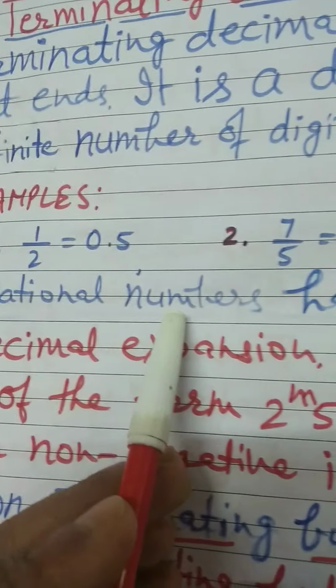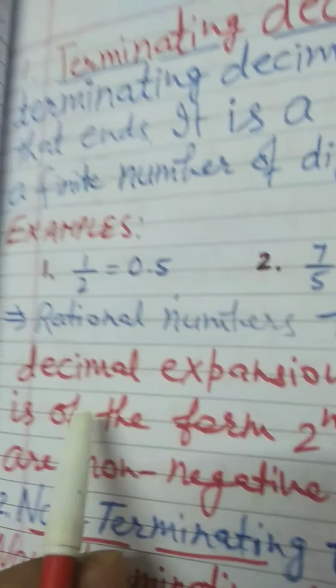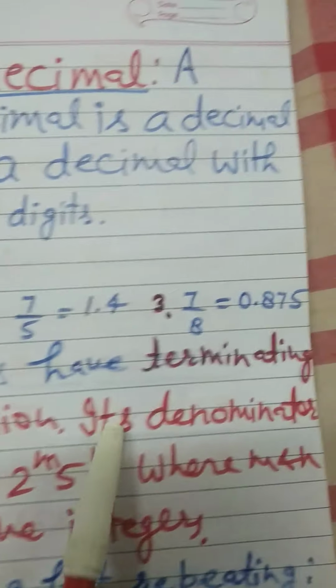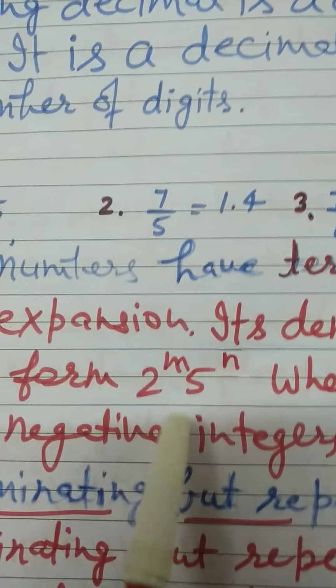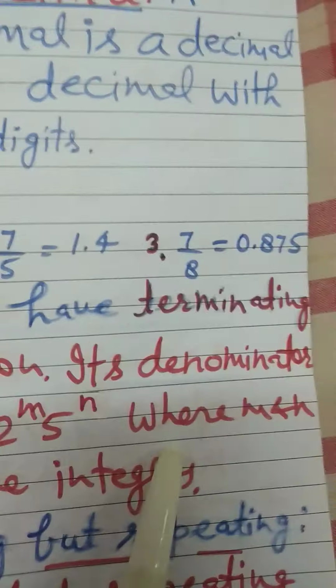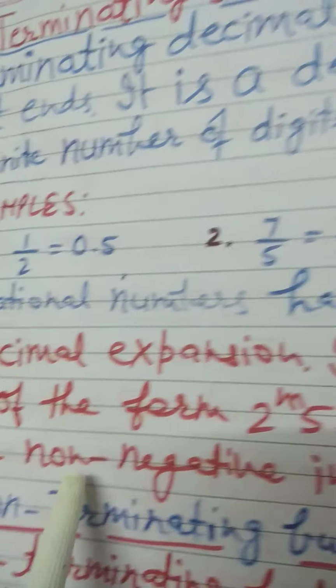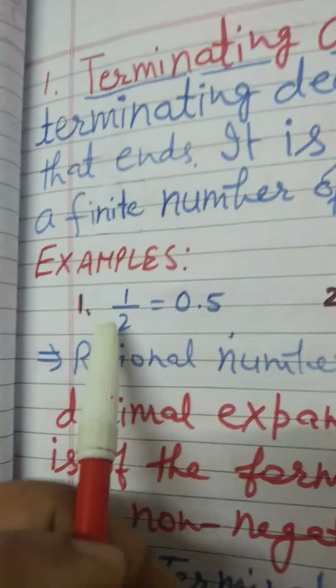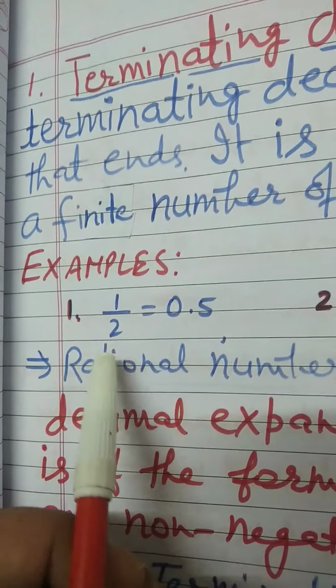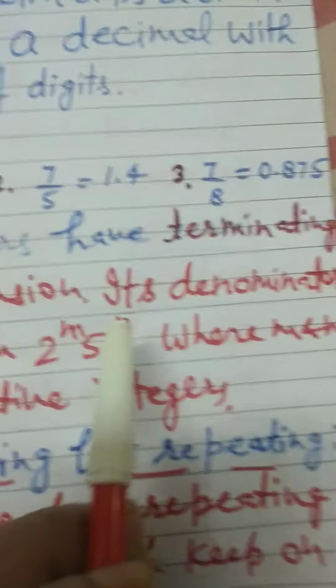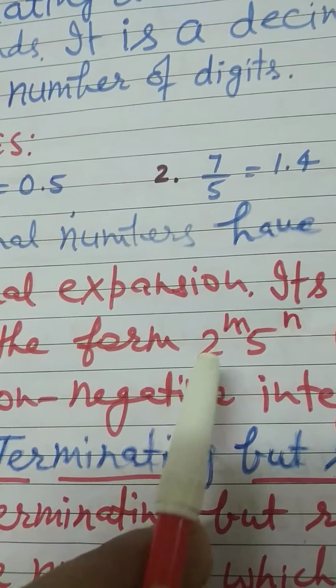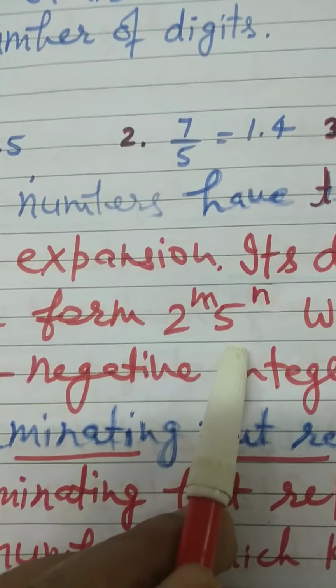This implies that rational numbers have terminating decimal expansion if its denominator is of the form mth power of 2 into nth power of 5, where m and n are non-negative integers. In a fraction 1 by 2, the value of the denominator is 2. So its denominator is of the form mth power of 2 into nth power of 5.